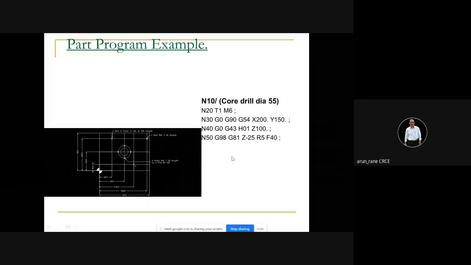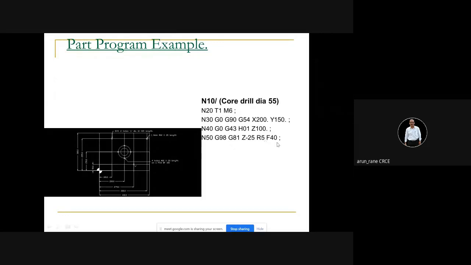Now G98, G81, Z minus 20. Okay, forget about RI, nobody uses this, and F40. So now we are calling a drilling cycle, and it goes 25 down below this workpiece. R5 is not required, and feed is 40, that is 40 millimeter per minute. And G90 means tool will return to its initial position, that is Z100.